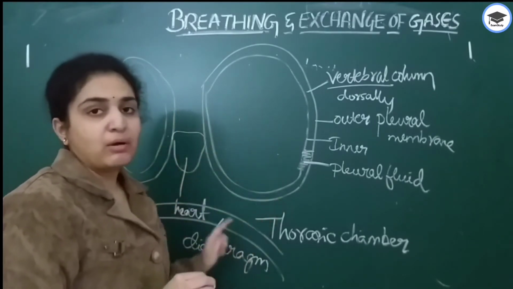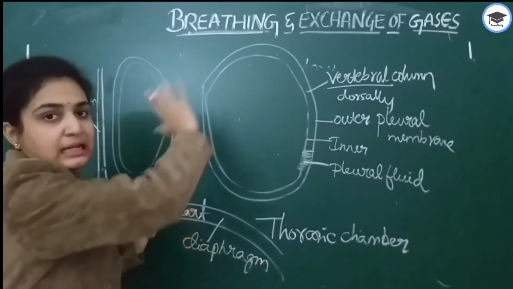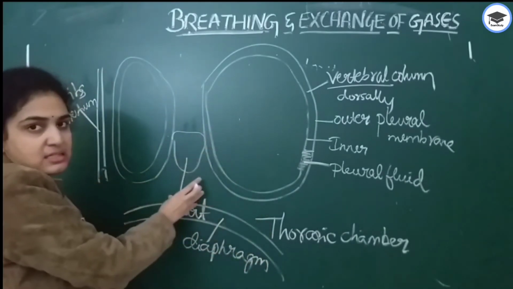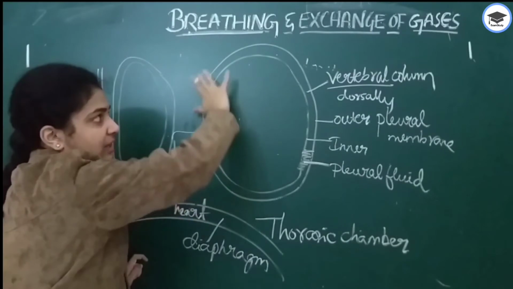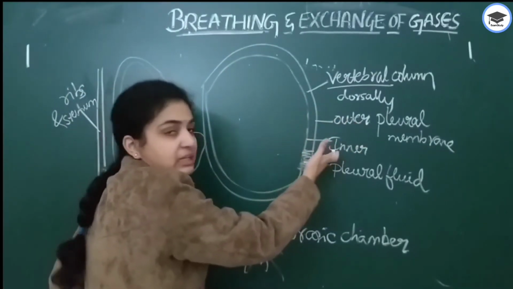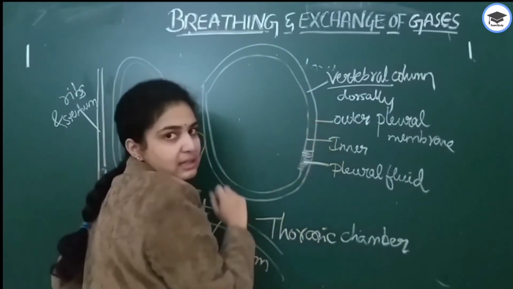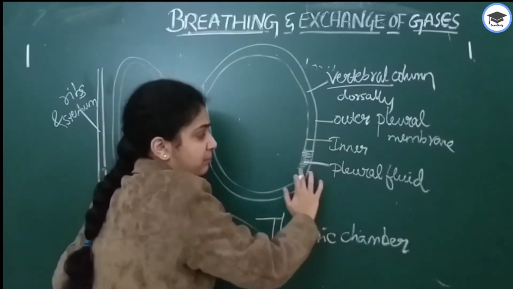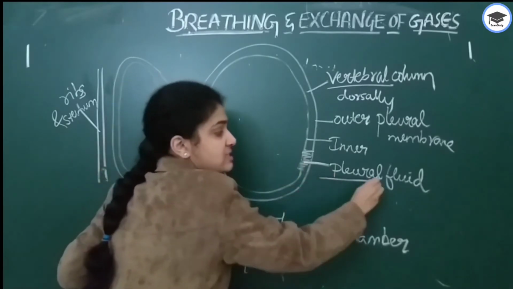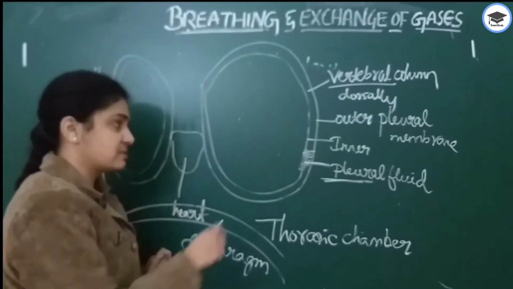So this is about the anatomy of the lung. First, where is it situated? It is situated in the thoracic chamber. In between the two lungs, the heart is situated. Then the lung is bounded on the outside by the outer pleural membrane and on the inside by the inner pleural membrane. Outside it is lined by the thoracic lining. In between the two pleural membranes, pleural fluid is present. What is the use of this pleural fluid? It reduces the friction between the lungs.